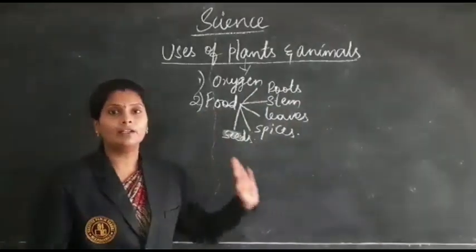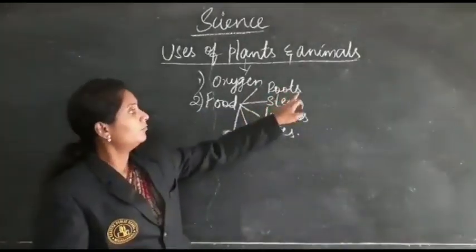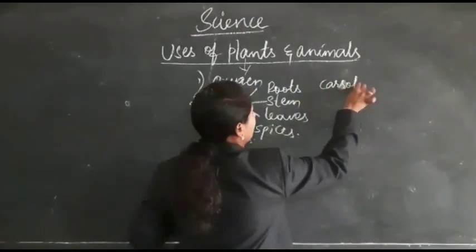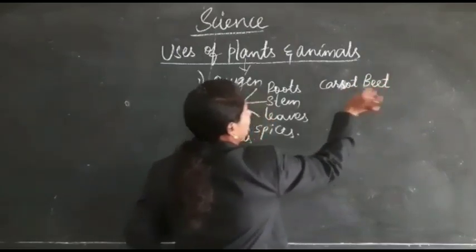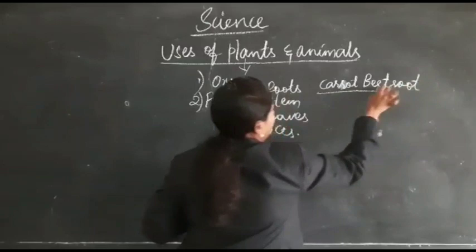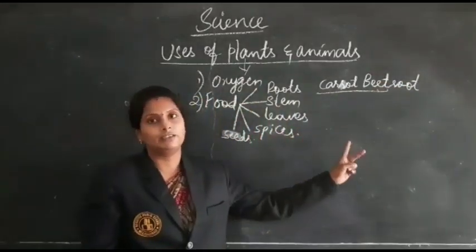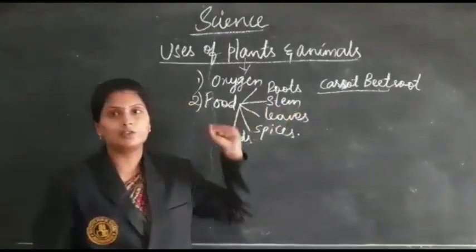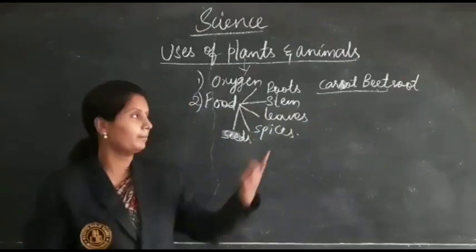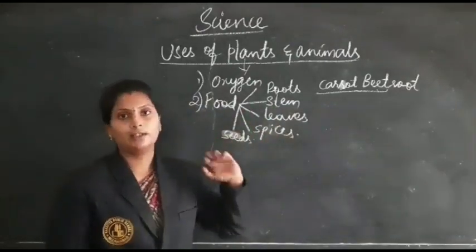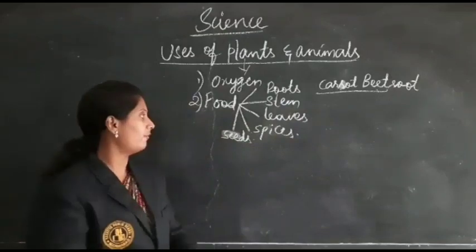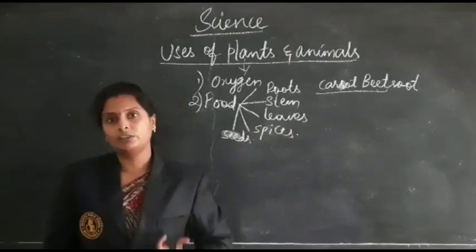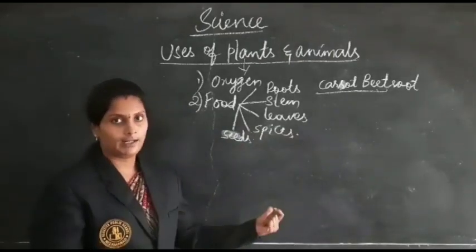Okay, and I will be giving in the question paper, for example, carrot, beetroot. What is the common thing between these two vegetables? That means these two are arising from the root of a plant. Stem also, ginger and turmeric, these both are arising from the stem of a plant. Leaves, cabbage, spinach, both are coming from the leaves of a plant. Spices, in that way I will be giving the combination. You have to write the source, from which part of a plant it is getting as a food.